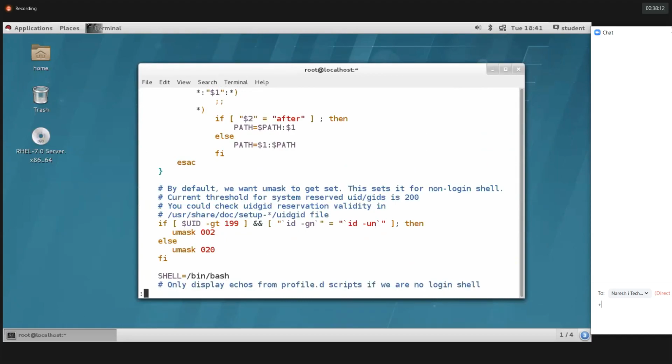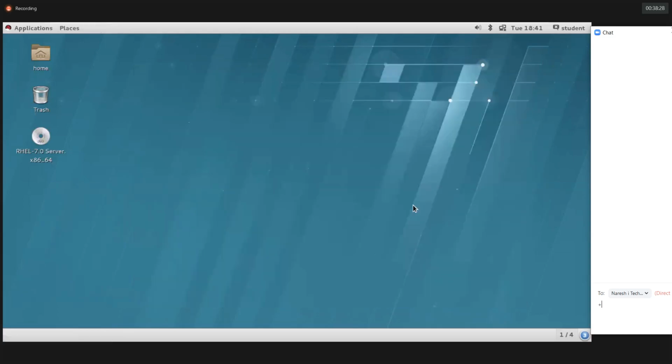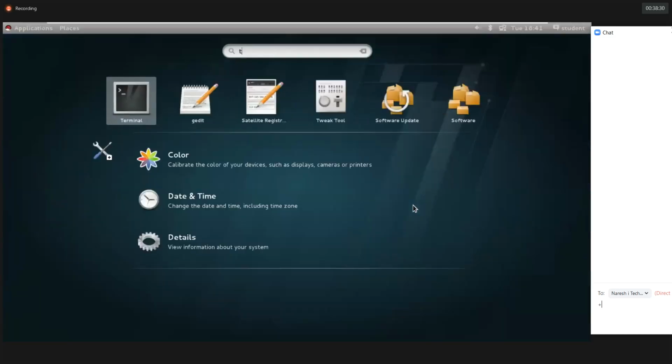Okay, 020, save and quit. Then you can check the UMask value now. Still it is showing 022. Why? Because in this terminal we have the 022. We need to close this terminal and then reopen the terminal again. So let's check the UMask value.